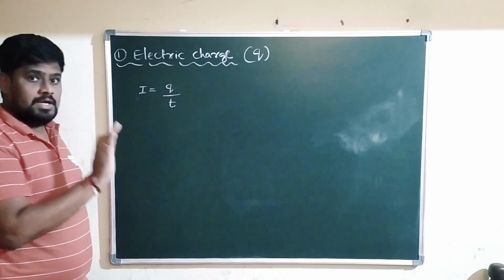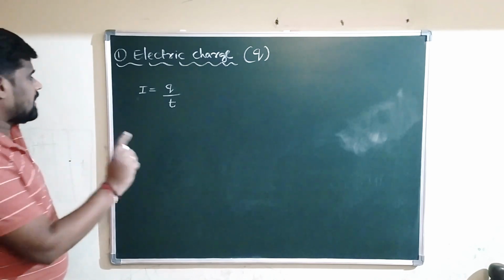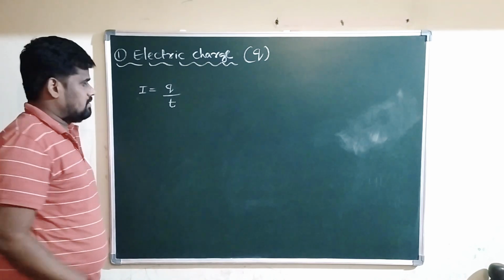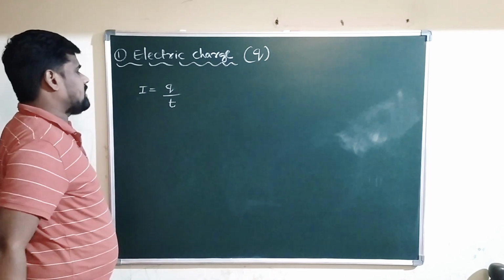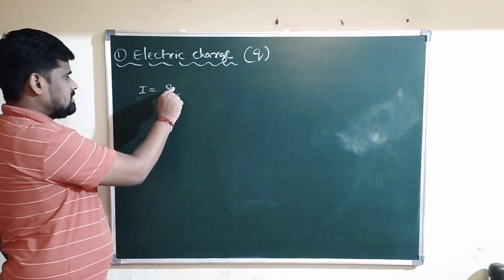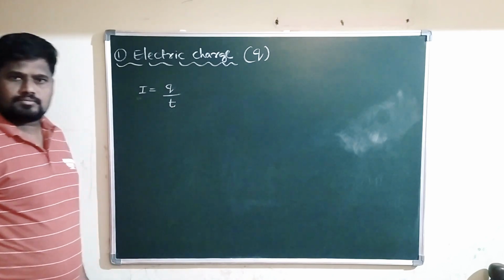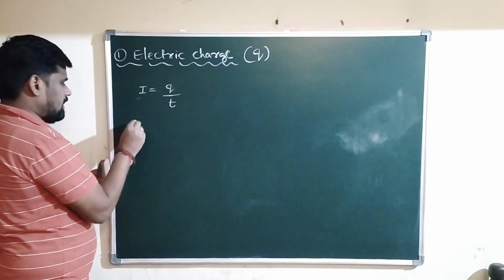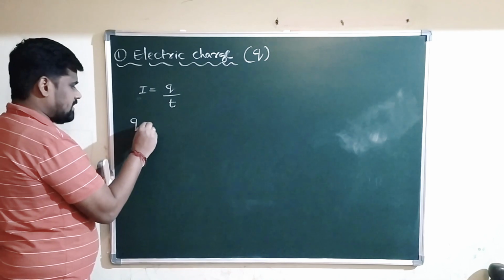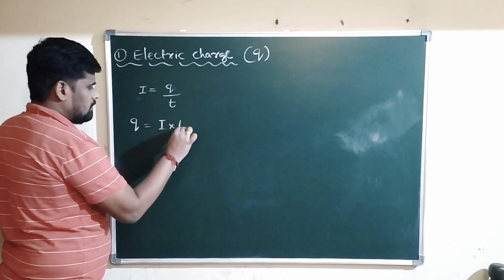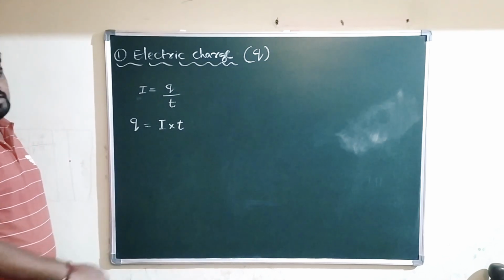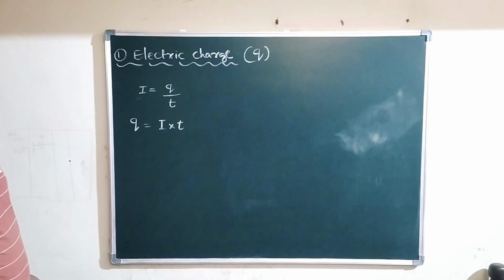You know very well, symbolically electric current is represented by I. Charge is represented by Q. T is time. Therefore, the electric current is given by Q by T. Then we want electric charge here. Therefore, the electric charge Q can be written as I into T.